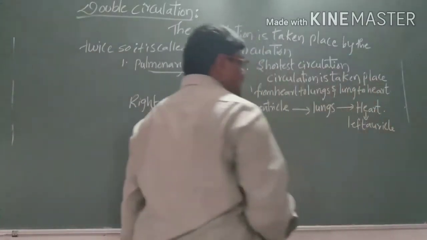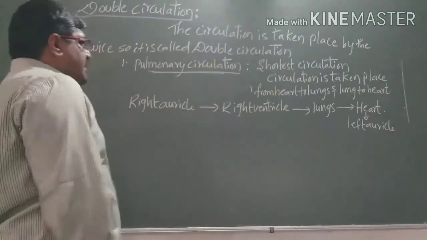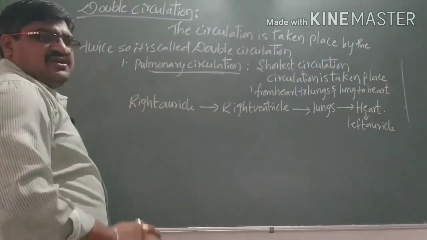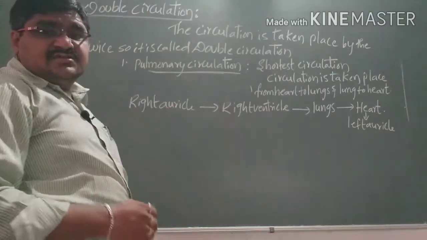This step we call the pulmonary circulation.